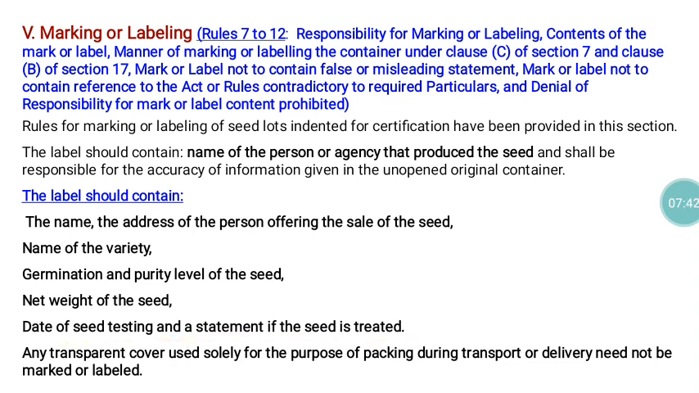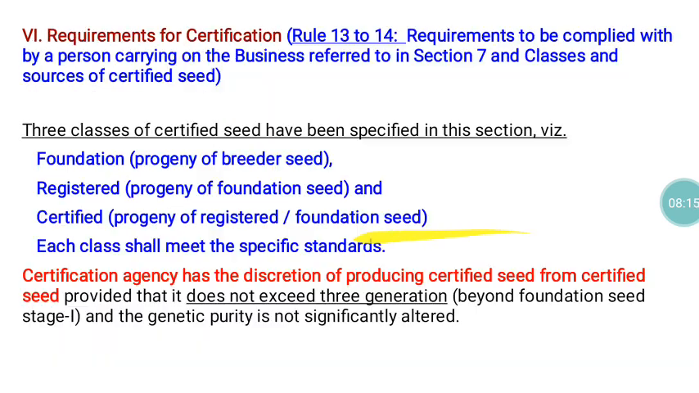Mostly, in order to keep the seed material away from pests and diseases, before packing and tagging it will be treated with some fungicides or insecticides. If it is treated, a caution must also be there in the label. So all this information must be there in the label. These things are there in Part 5 of the Seed Rules 1968. Under Part 5, rules 7 to 12 are there, and all of them deal with label information.